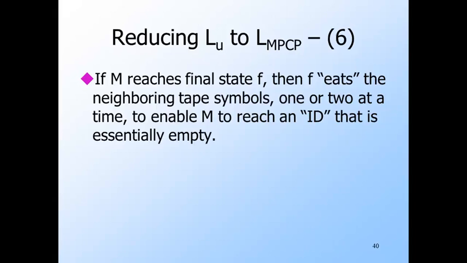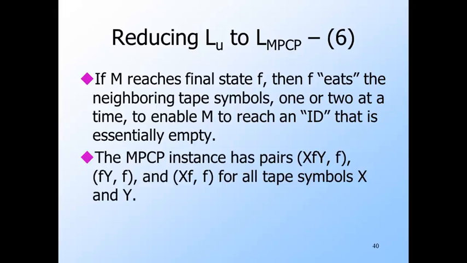However, if M enters a final state F, then it is possible for the F to, we'll say, eat the neighboring symbols of an ID. We no longer have real IDs of M, but it doesn't matter. We've simulated M enough to know that M accepts W, and our only concern then is to make sure that there's a solution to the MPC instance based on M and W. Thus, we add to the instance of MPCP pairs XFYF, FYF, and XFF for all tape symbols X and Y.